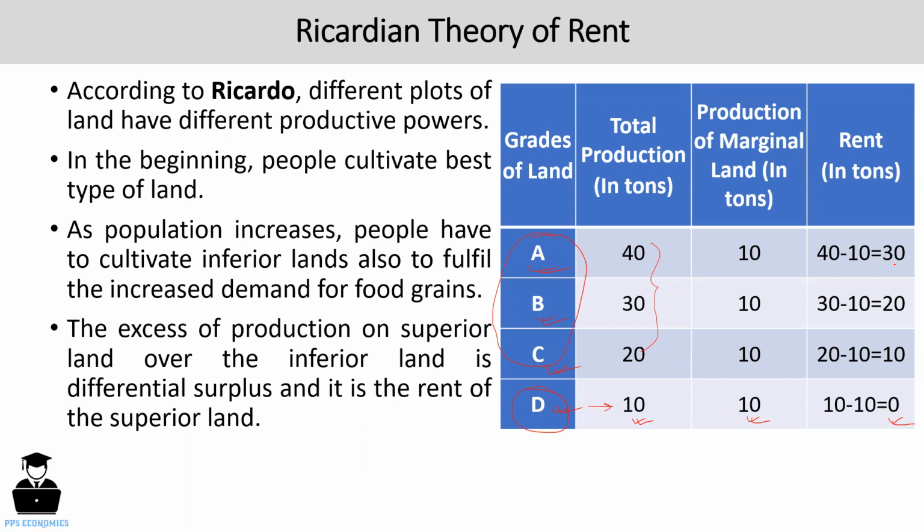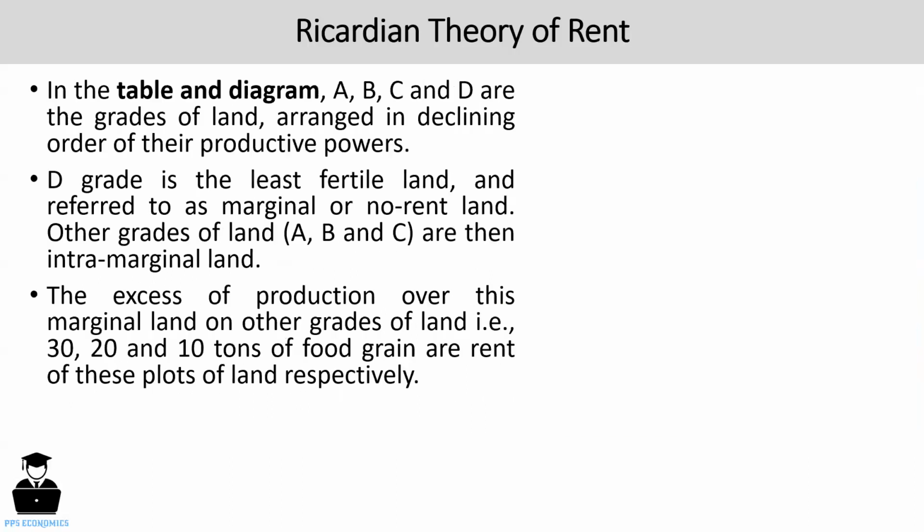Okay, so 40 minus 10 is 30 quintal, that is 30 tons, which is the rent of this A grade of land. For the B grade of land, 20 tons is the rent, and for the C grade it's 10 tons. In this way, intra-marginal land, that is the superior land, earns surplus, that is rent, over the marginal land. Moving forward, let's talk about these things with the help of this diagram.